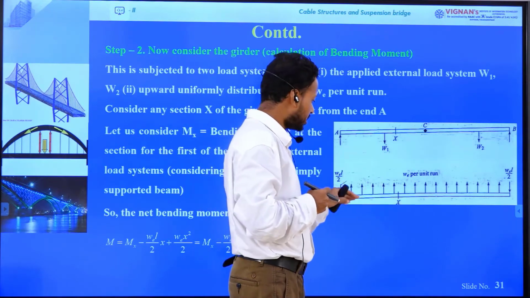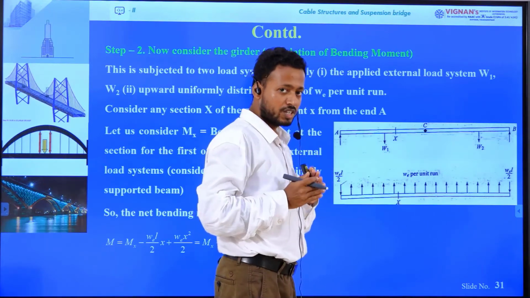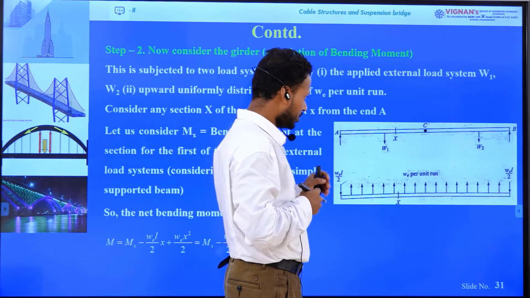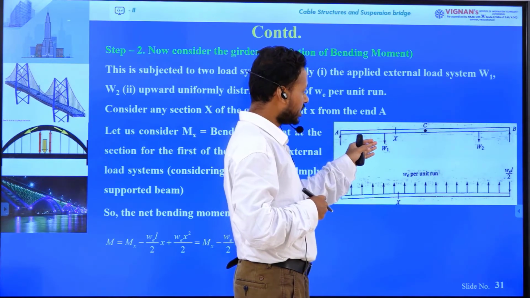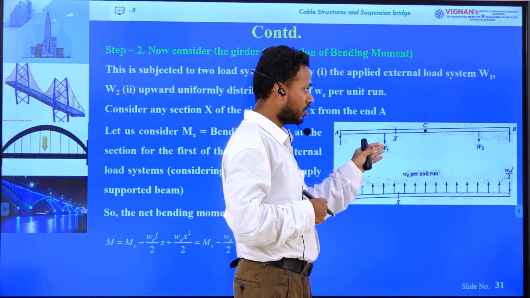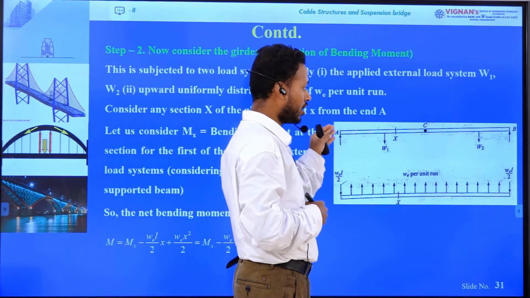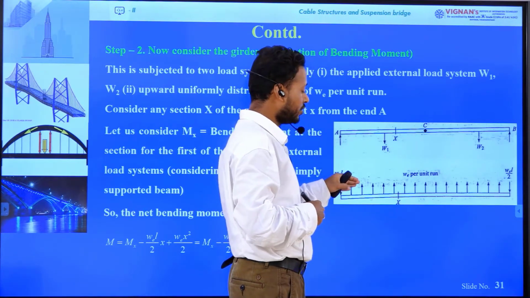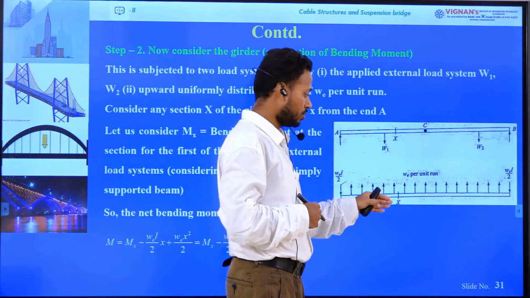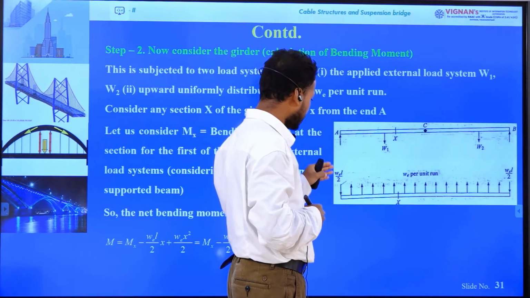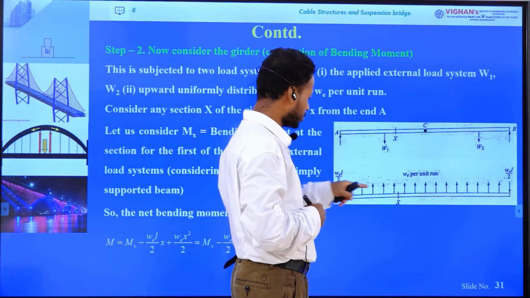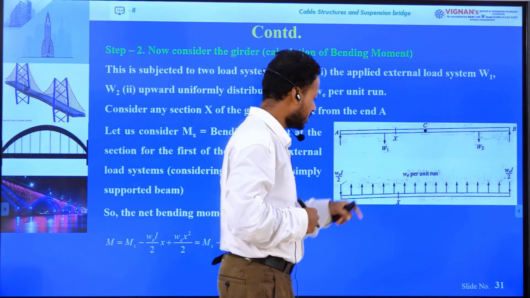Then only this girder will be in equilibrium, right? So for the externally applied point load the reactions are upward, and separately for the uniformly distributed load acting upward, the reaction forces at the supports will be downward.